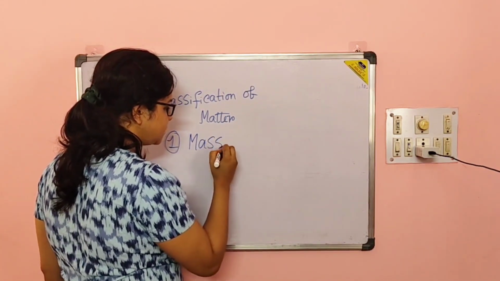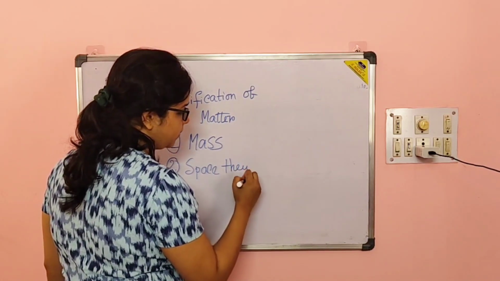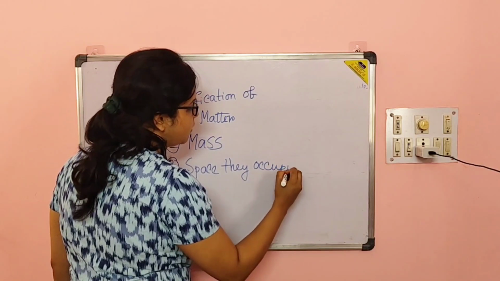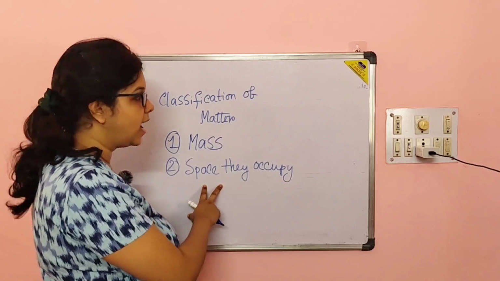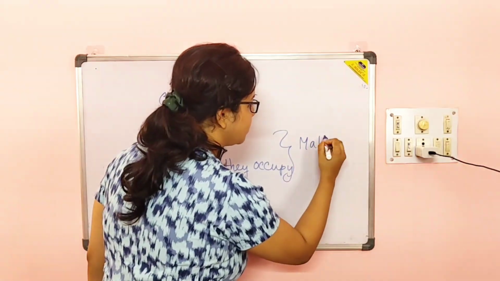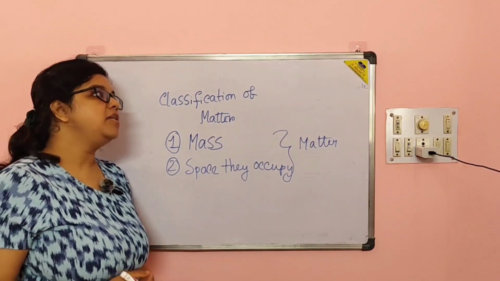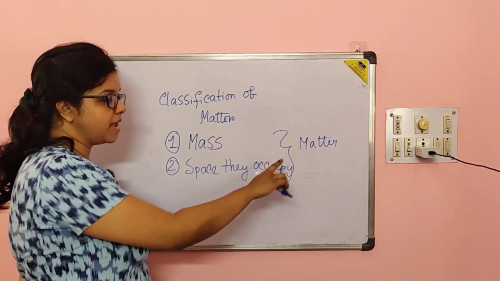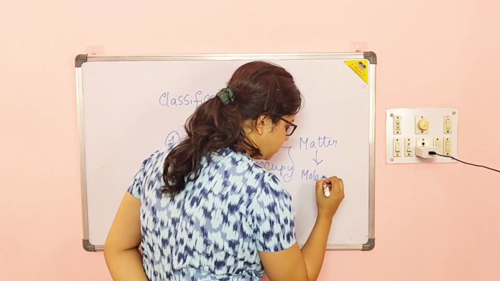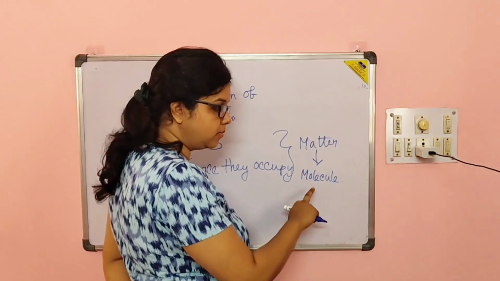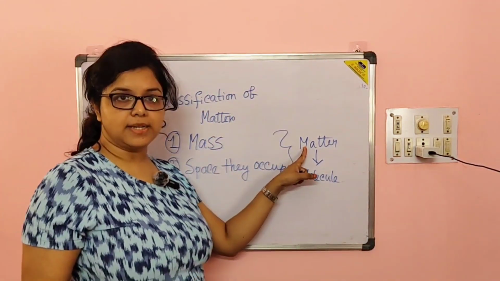First one is mass, second one is the space they occupy. So anything which has some mass and which occupies some space is known as what? Matter. Okay, what is the main building block of this matter? That means what are the constituent particles of matter? The constituent particles of matter are molecules. Have you ever heard of this term, molecule? A molecule is nothing but the constituent particle of matter.